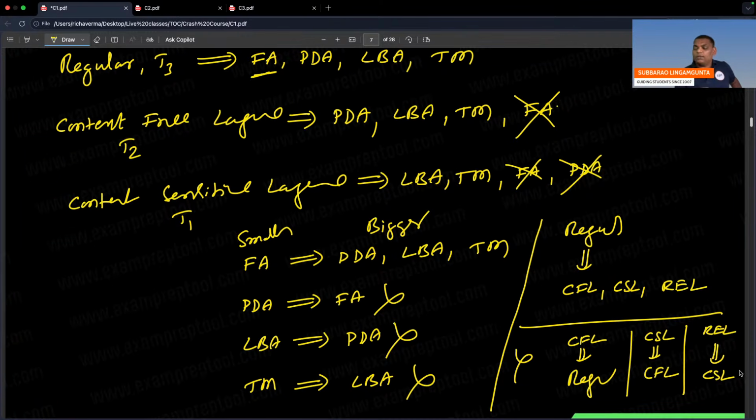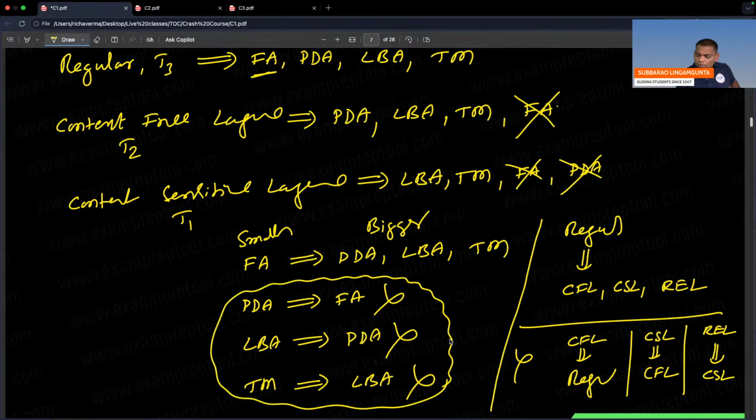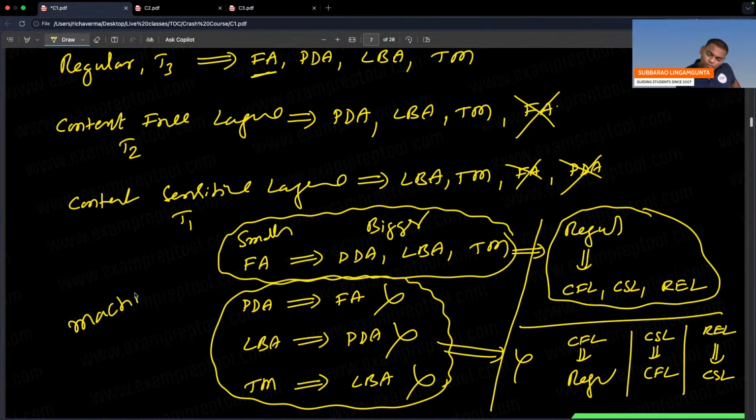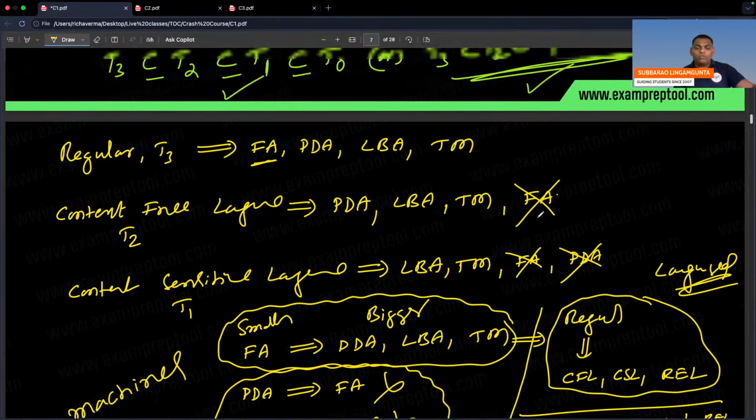Please try to understand. Smaller means bigger. Bigger doesn't mean the small. Same story. Whatever I written here, smaller working means bigger will work. Same thing. One side I said in terms of machines. These are machines. These are languages.